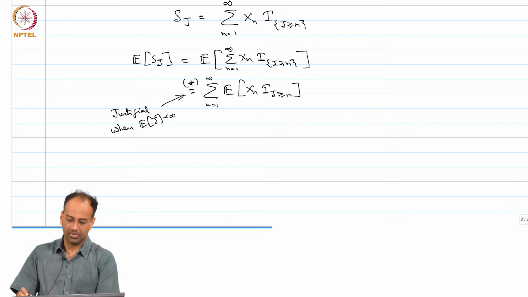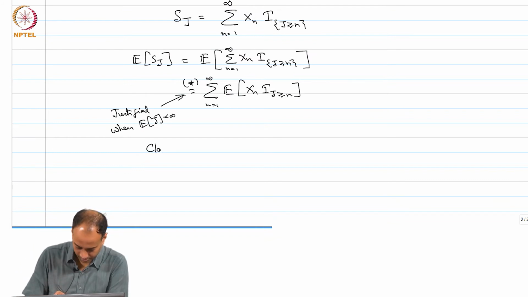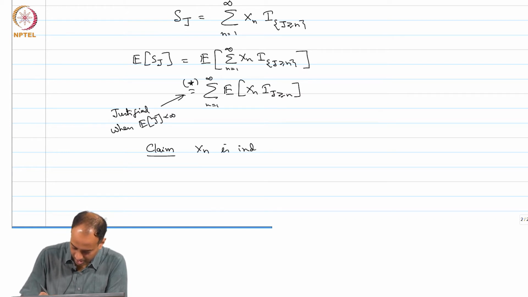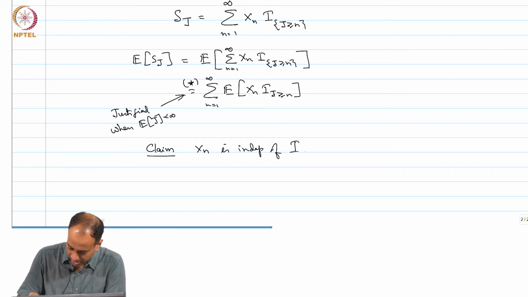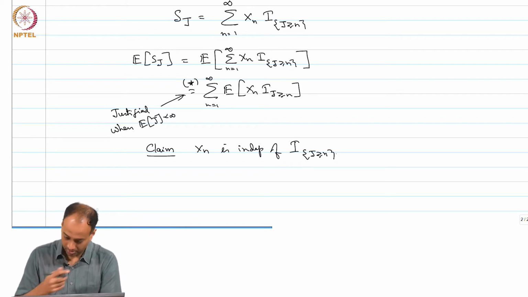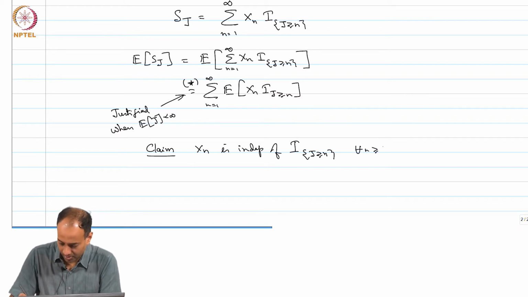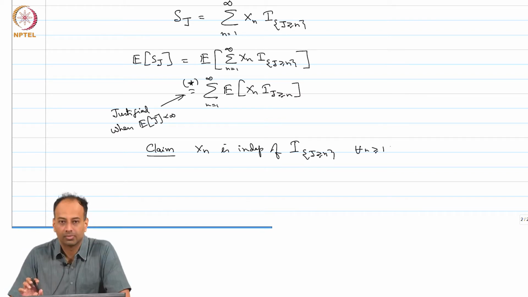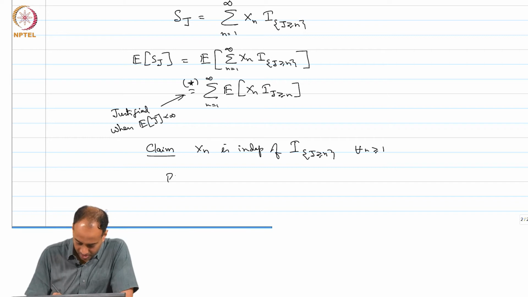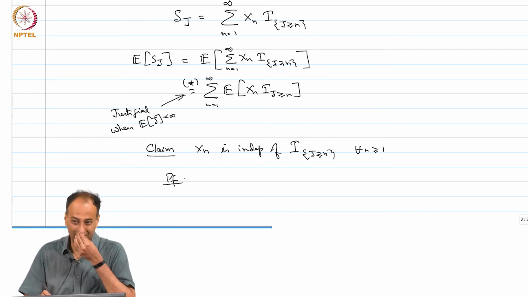So the next claim is that X_n is independent of the indicator J greater than or equal to n, for all n. Why is this true? Basically, it is the stopping rule condition.